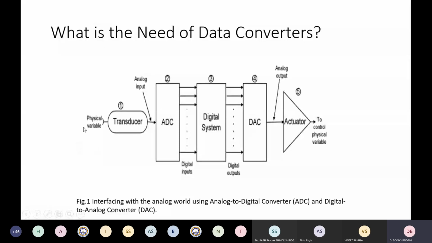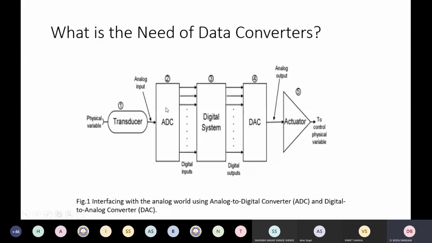So what I was telling is, if you are monitoring the temperature of water, and if the temperature varies from 80 degree Fahrenheit to 120 degree Fahrenheit, or say 150 degree Fahrenheit, then this transducer is going to generate a corresponding voltage. So let us say that for 80 degree Fahrenheit, it is calibrated so that it generates 800 millivolts, and for 150 degree Fahrenheit it generates 1500 millivolts.